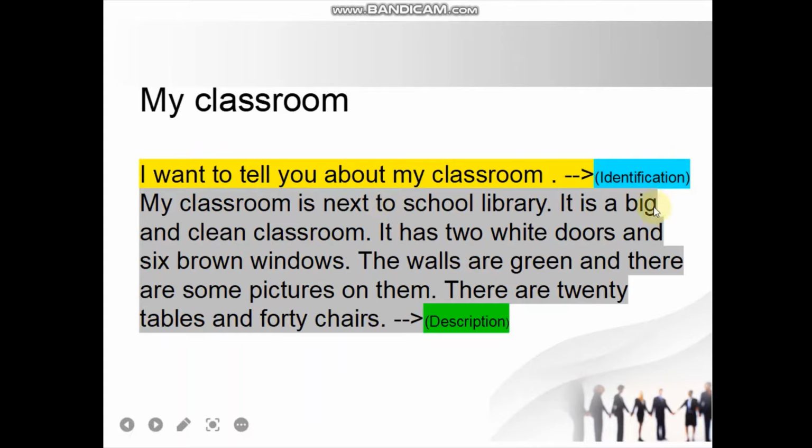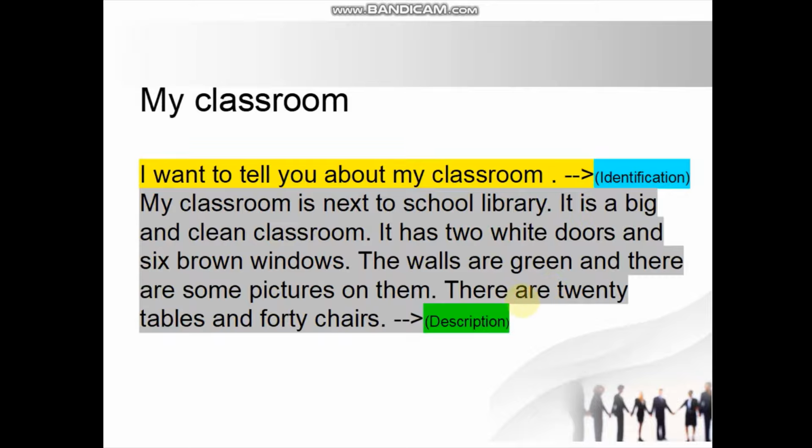Adjective. What is it? This one. Big and clean. Adjective, yeah. To clarify noun. What is the noun here? Classroom. Okay, that is correct. What is the other adjective? White. What is the noun? Doors. Yeah. White doors. What is the next adjective? Brown. Brown, yeah. What is the noun? Windows. Yeah, to clarify nouns, yeah. Brown windows. And then what else? Green, yeah. Okay, so that's about using adjective to clarify noun, yeah.